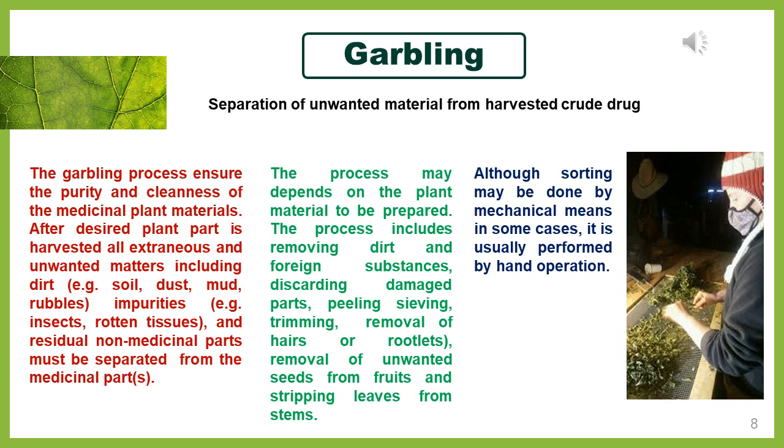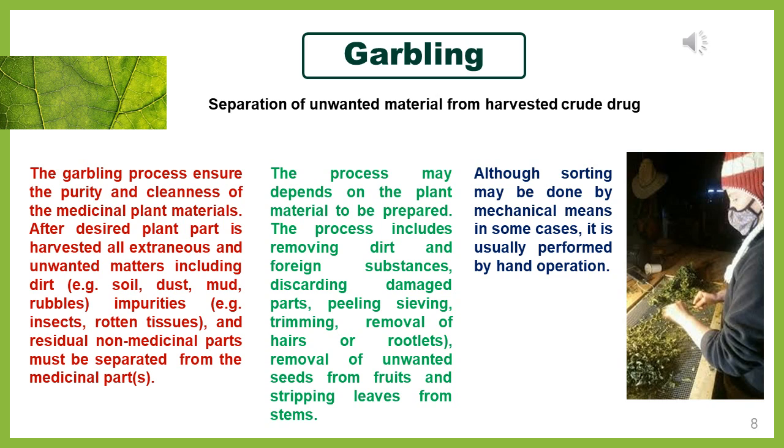If you are going to collect the stem part, there is no need for the leaf. In the case of ephedra, you are collecting the young stem, so all the leaves will be stripped off. That is the garbling process. While doing garbling, you can ensure that you are collecting clean and pure medicinal plant materials.